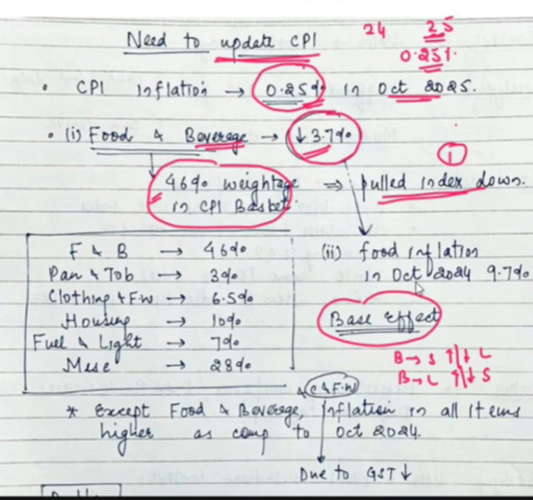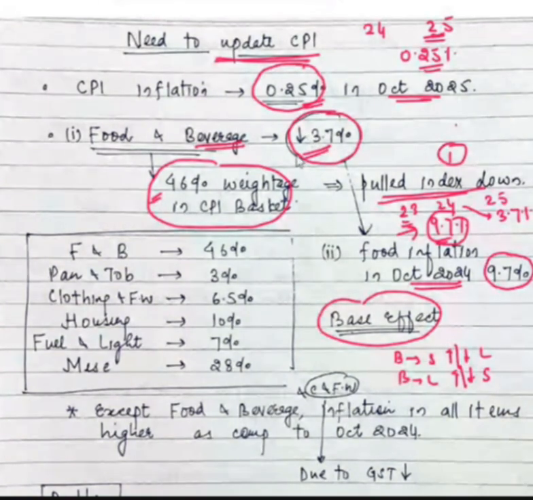So last year, in October 2024, food inflation was 9.7%. That is, as compared to 2023, food inflation had gone up by 9.7%. It was a very abnormal high. Therefore, in 2025, the prices have come to the normal level. So now, as compared to this, the food and beverage prices have come down by 3.7%, because this was a very abnormal high as compared to 2023. So it's because of base effect that food and beverage inflation is showing a decrease of minus 3.7%, and that's the reason the overall CPI is showing a decrease of 0.25%.